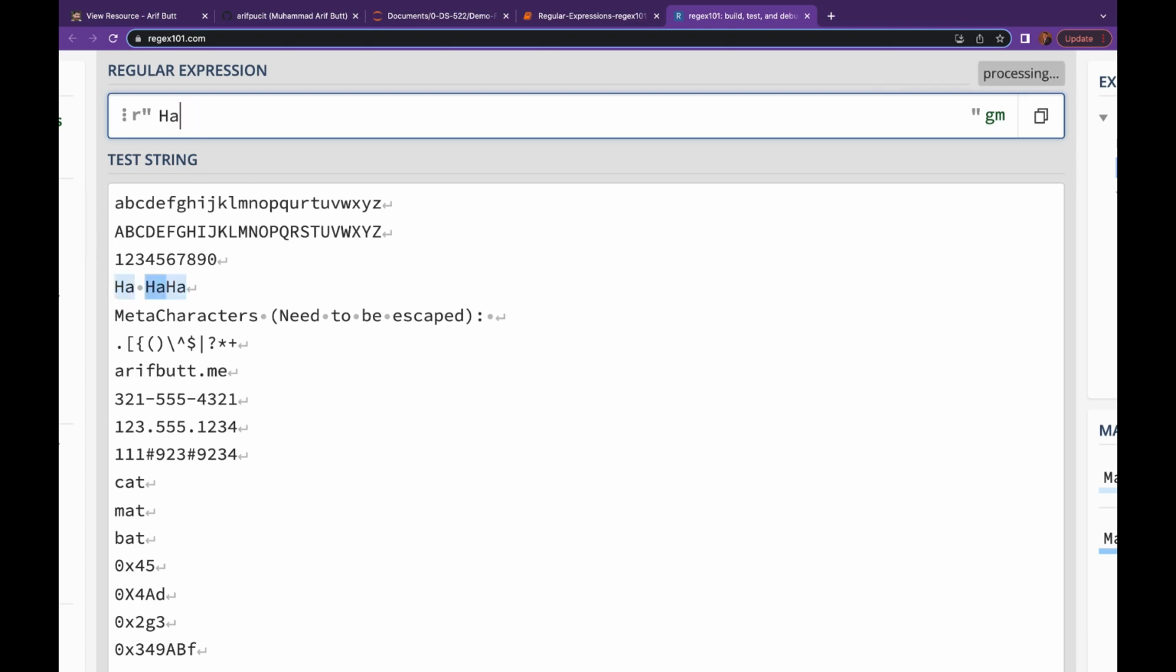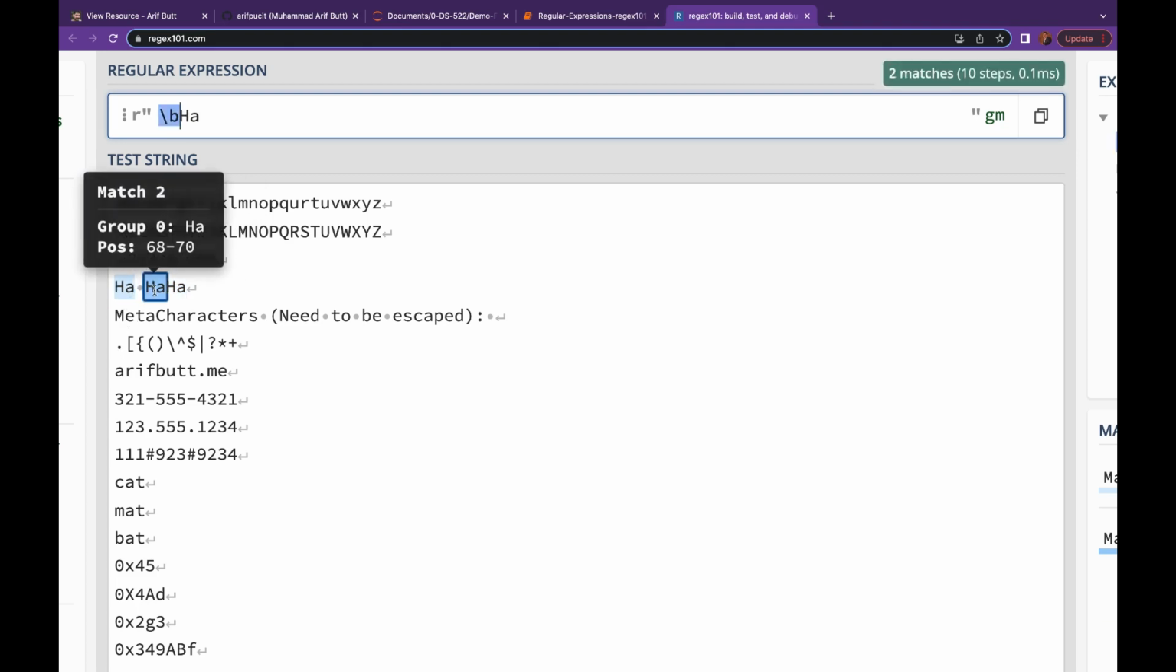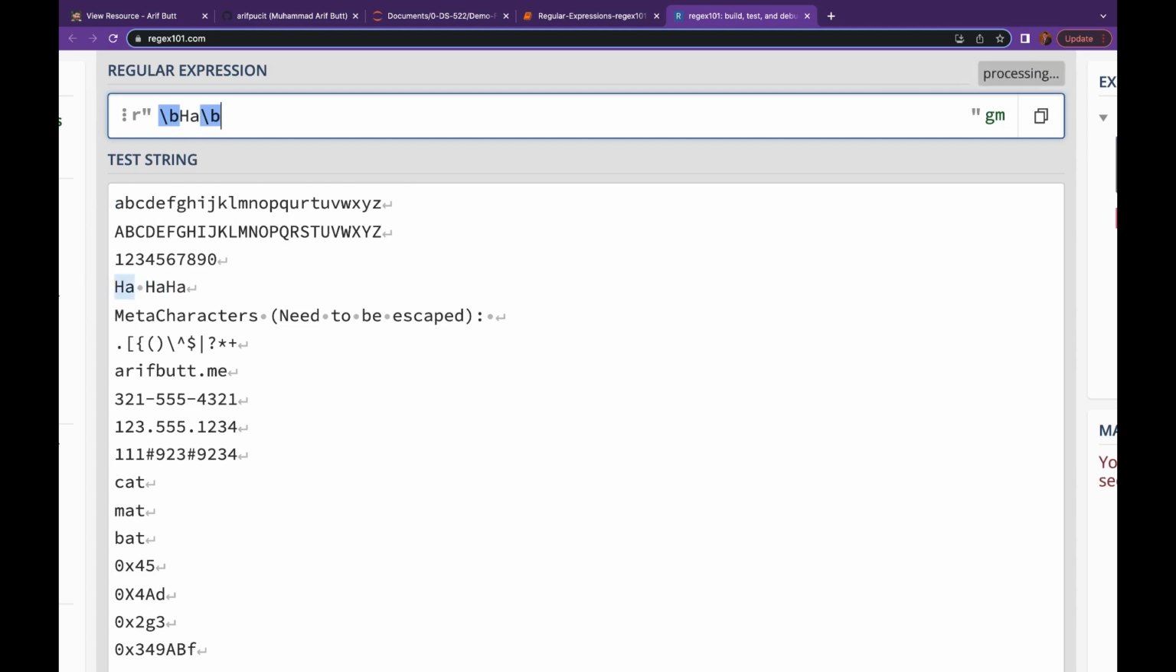Let me put a \b or the boundary character in the beginning. Now we have these two matches. This is not selected because this is not on its left. We don't have other boundary, and we can always put the boundary escape code on both ends, and in this case we have just one match because this has a boundary on the left, not on the right, and this HA has a boundary on the right but not on the left. I hope this makes sense.